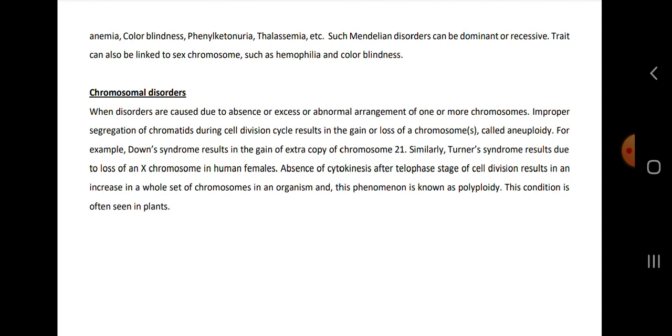So this chapter is over. Hope you understood it. This is the whole summary of the chapter.